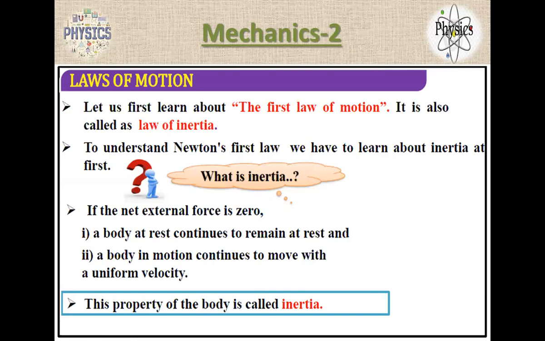You have to remember this statement till your life ends. Don't forget it, because great scientists proposed that. If the net external force is zero, the body at rest continues to remain at rest, or the body in uniform motion continues in uniform motion. This is called the first law of motion, also called the law of inertia, and this property of the object is called inertia.